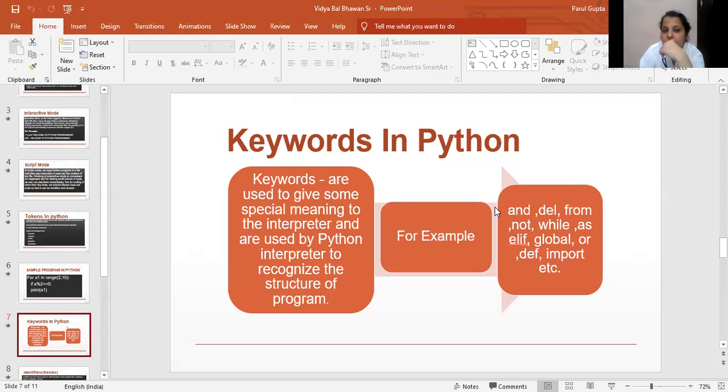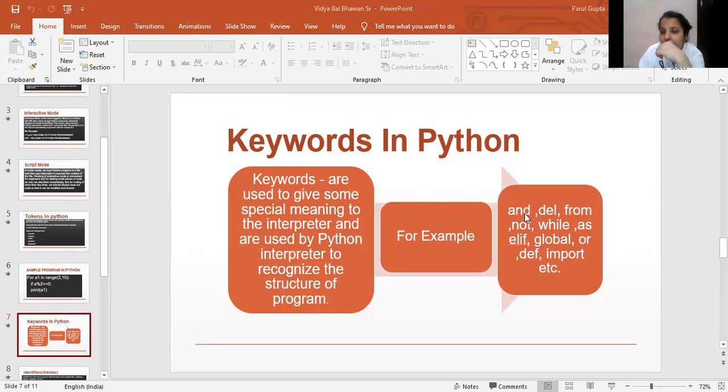Yes, so now come to our next topic, that is keywords in Python. Keywords are used to give some special meaning to the interpreter and are used by the Python interpreter to recognize the structure of a program. Keywords are special reserved words in Python, and those words have their own specification so that our interpreter will recognize them and not generate any error at the time of executing.